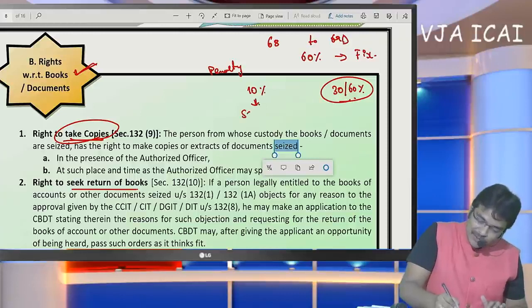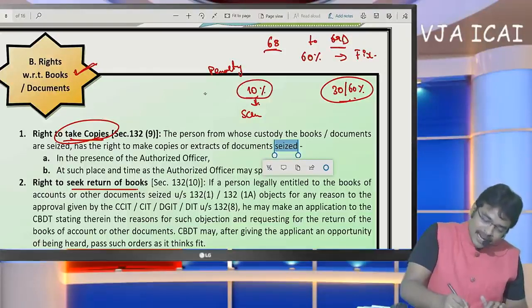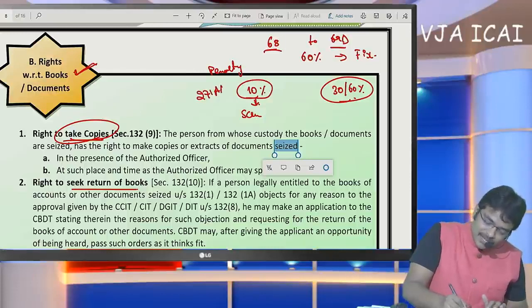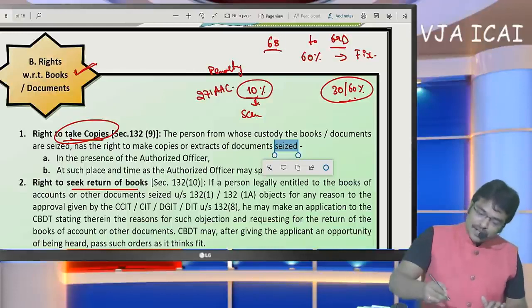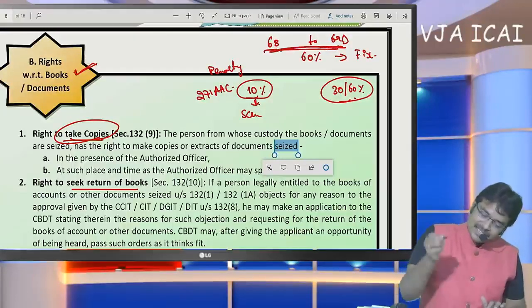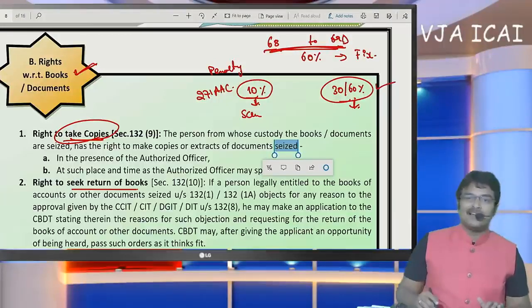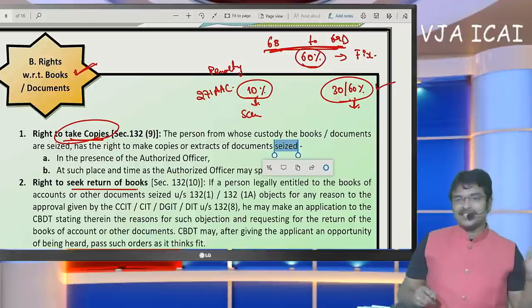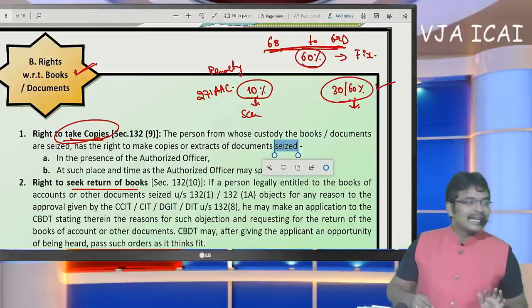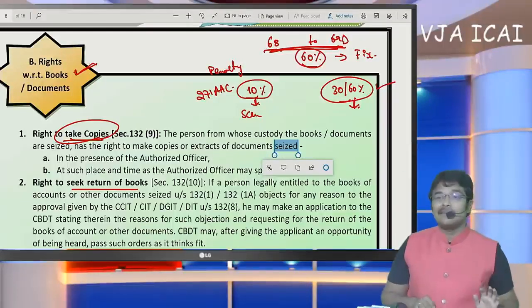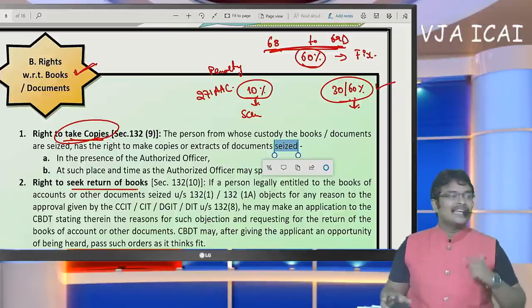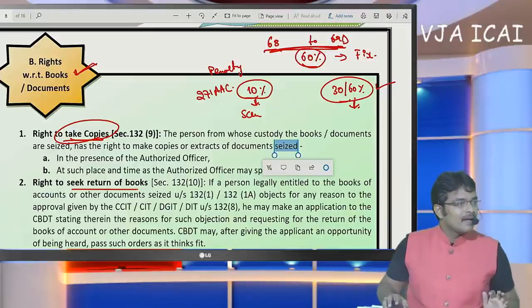In the course of scrutiny assessment, if officer uses this section, then 10% penalty under section 271AAC. In the course of search assessment, if these sections were used, then penalty of 30 to 60% shall be levied. So tax amount is fixed. What about penalty? It is different based on the type of the assessment. Here penalty shall differ. Okay. And next question that was here is,